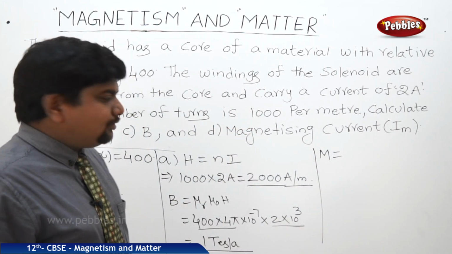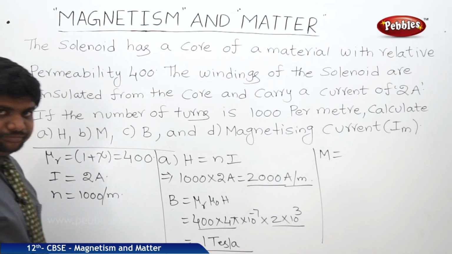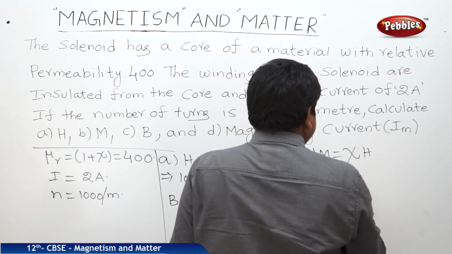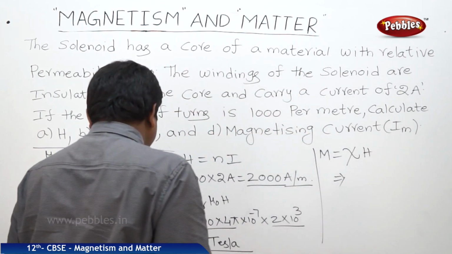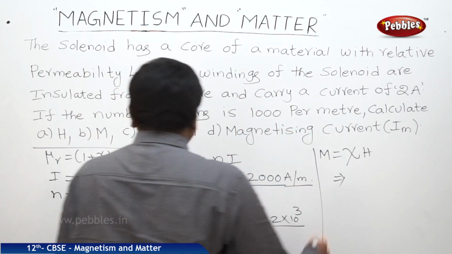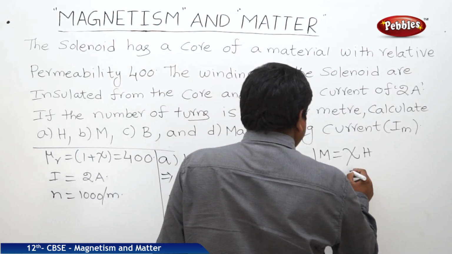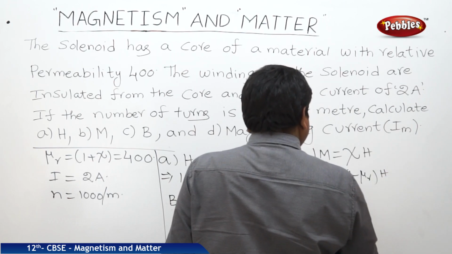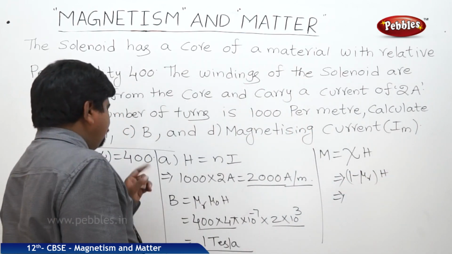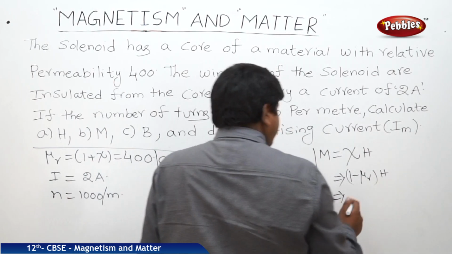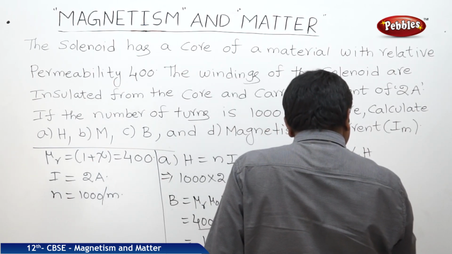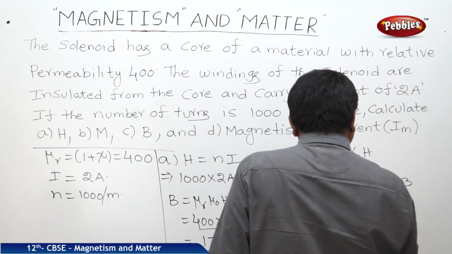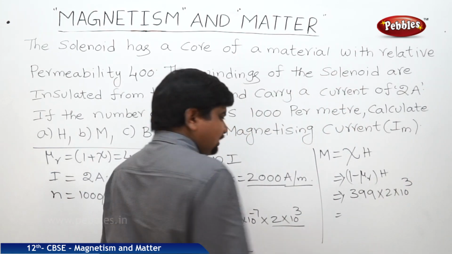So to find out the M value, M is equal to chi h. The chi is 400. So chi is equal to mu r minus 1, into h. So mu r minus 1 is 400, so mu r minus 1 is 399. H is 2 into 10 cube. 399 into 2, 798 into 10 cube.